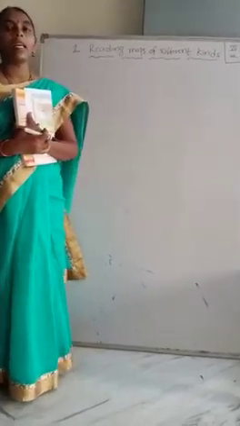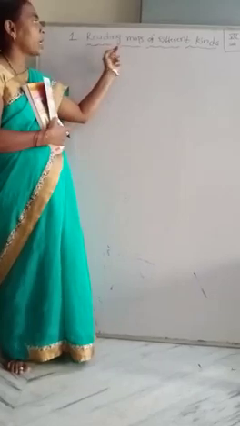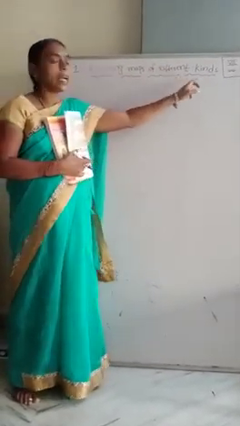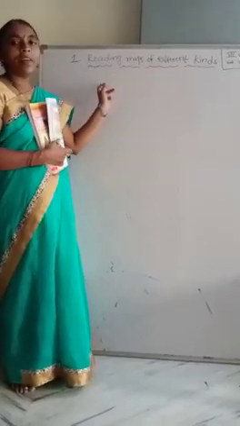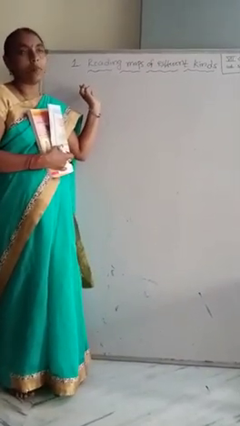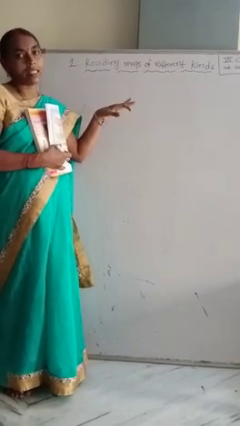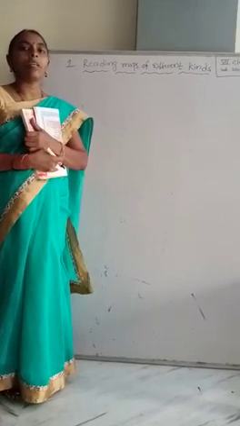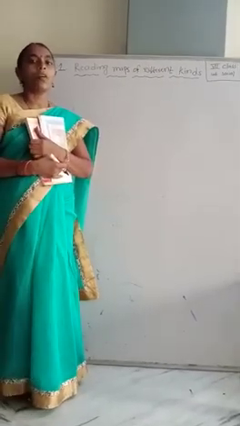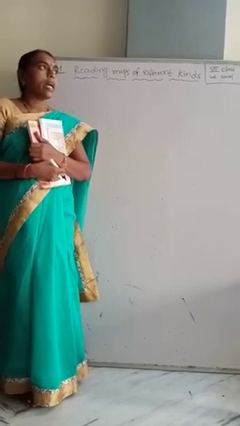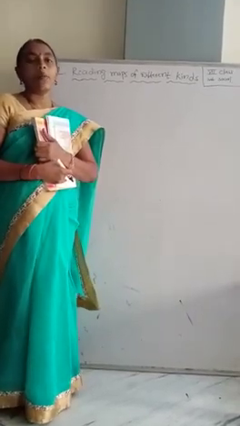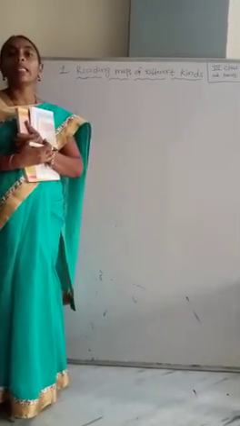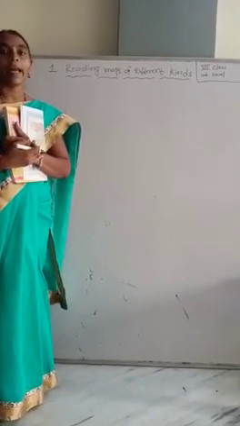Children, we have a topic in 7th class: reading maps of different kinds. In previous classes, we learnt about maps. In 5th class, we learnt about the differences between the map and globe. In 6th class, we learnt about the features of the map. This year, we will learn to read maps that show height.